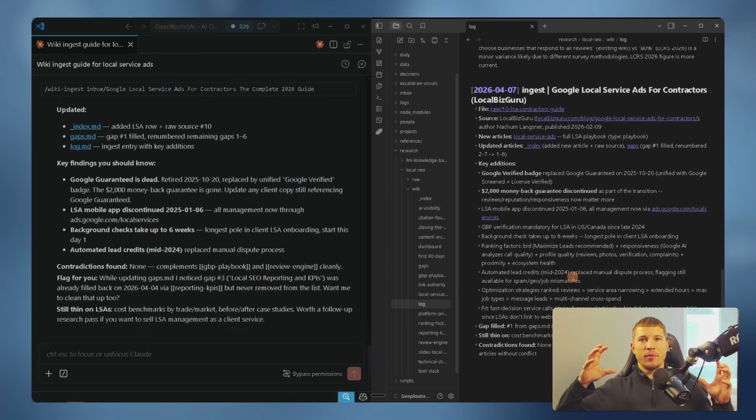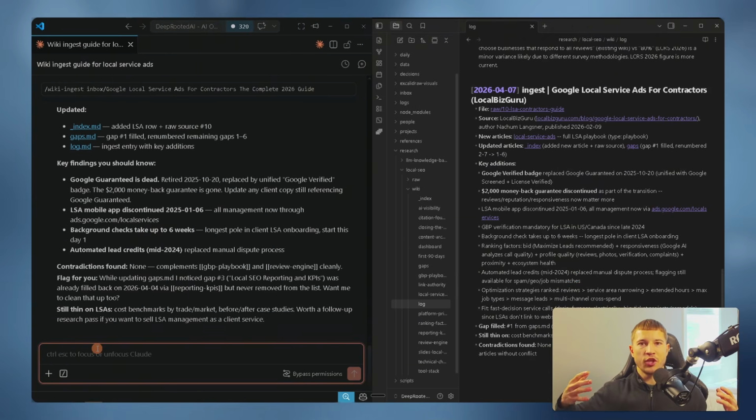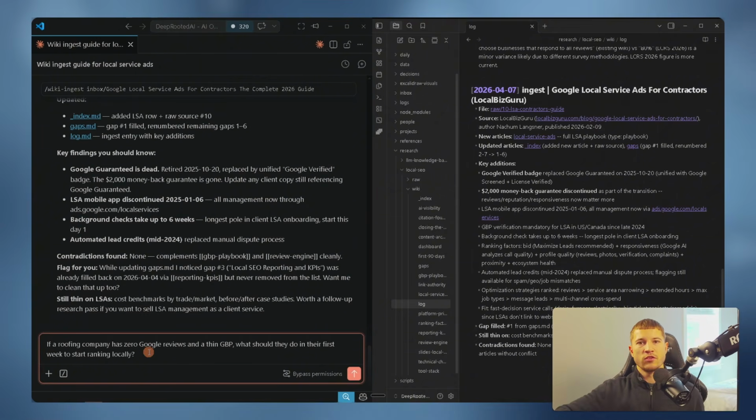So you can see how, by ingesting one new file, Claude Code uses this system to continue building this wiki out without us really doing anything except finding the articles. We mentioned the Q&A thing, so let's actually test this out and show you this compounding loop of asking questions, getting the answers, and logging those answers to help improve the system for the future. So we'll ask Claude Code, if a roofing company has 0 Google reviews and a thin GBP, what should they do in their first week to start ranking locally?